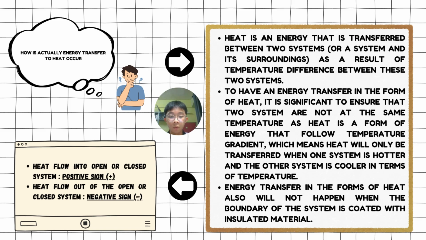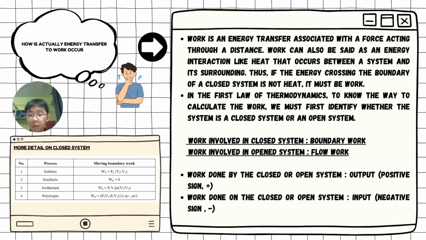Then energy transfer in the form of heat will not happen when the boundary of the system is coated with insulated material. Lastly, I want to mention that heat flow into the system, either the system is open or closed, will show a positive sign, while the heat flow out of the system will have a negative sign. After that, how does energy transfer to work occur?